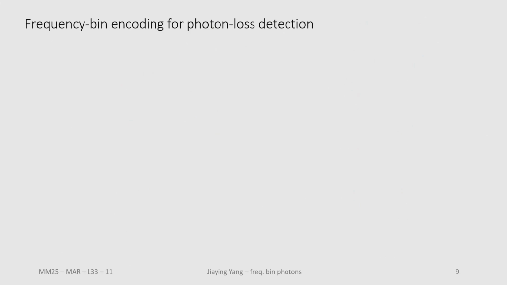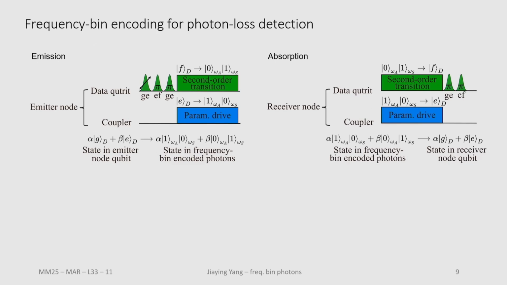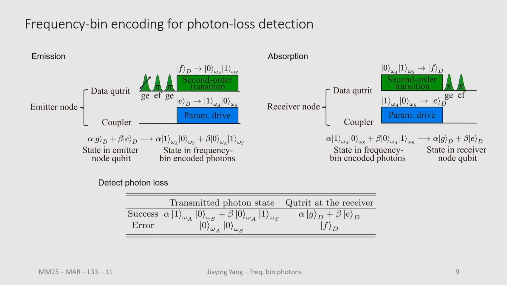As I previously mentioned, this approach can detect photon loss, and let's see why we can do that. So this is the emission process that we followed, and if we want to do the reabsorption, we just follow the reverse process using the same device. And if there is any photon loss, the state will end up in ground at this moment, and after the 2 pi pulses, it will bring the state into the second excited state of the qubit.